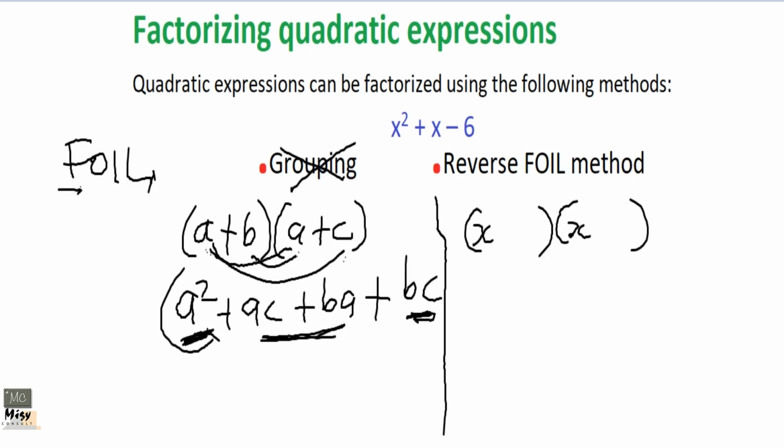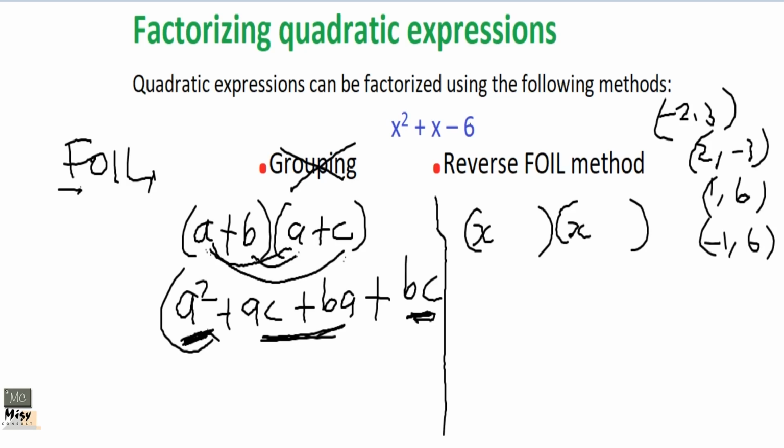It will be 2 and 3, right? So you find factors of this that will multiply to give you the last term. So it will be negative 2 and 3, or 2 and negative 3, or 1 and 6, or negative 1 and 6, right? But remember that there is a middle term that you need to work with. So the middle term should be a sum of the two. So you realize that your answer should be negative 2 and 3.